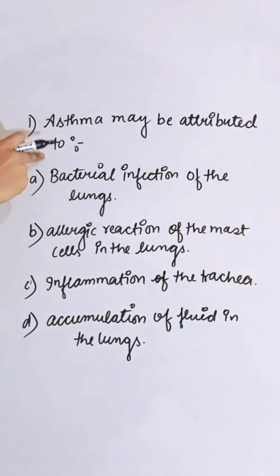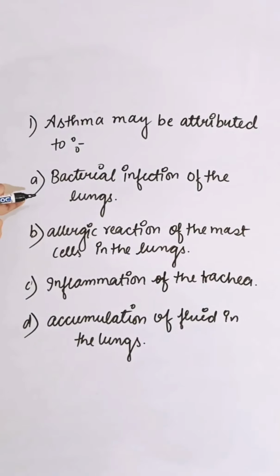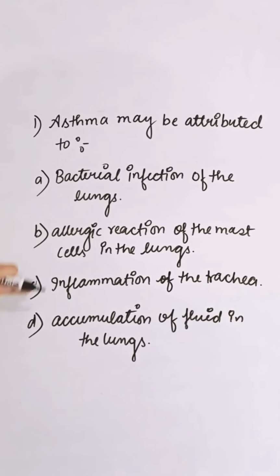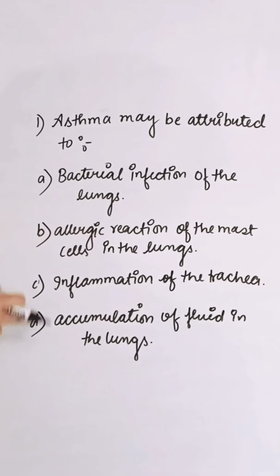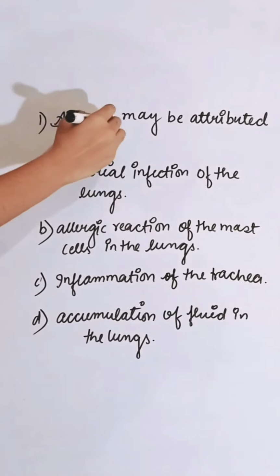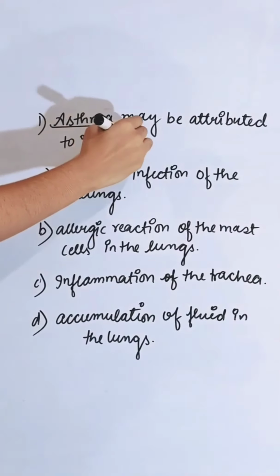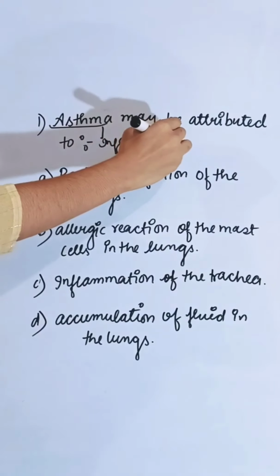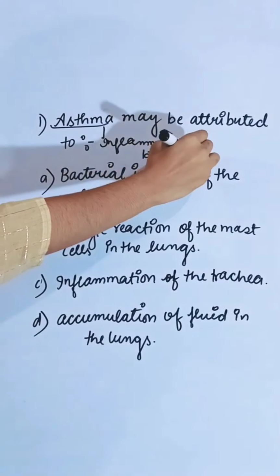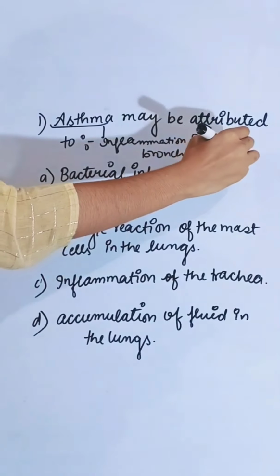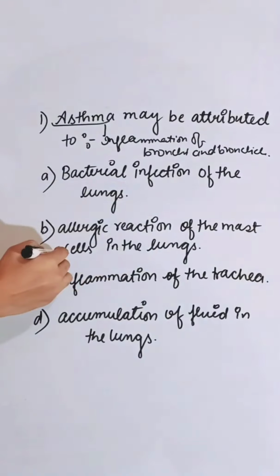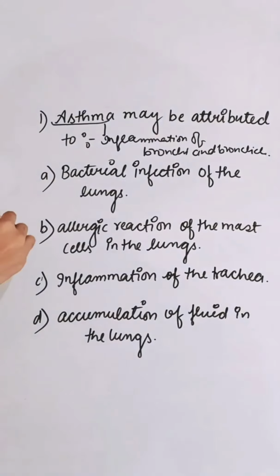Asthma may be attributed to, first option bacterial infection of the lungs, second is allergic reaction of the mast cell in the lungs, third is inflammation of the trachea, fourth is accumulation of fluid in the lungs. Asthma is a disease in which there is inflammation of bronchi and bronchioles, which is caused due to the allergic reaction of the mast cell in the lungs. So the correct answer is B.